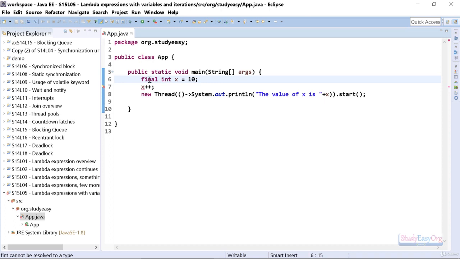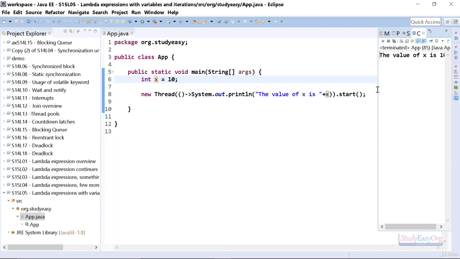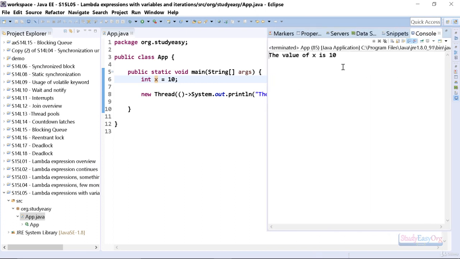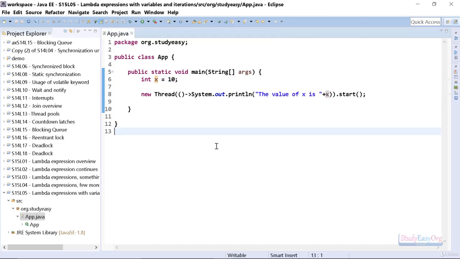What is an effectively final variable? An effectively final variable is a variable where we don't make any further changes once the value is initialized. So in here, once we have initialized this variable x as 10, this is an effectively final variable because there is no further modification, there is no further operation which is performed on this variable. As a result, we can make use of this variable inside our lambda expression or inside our anonymous inner class. So this is one thing.